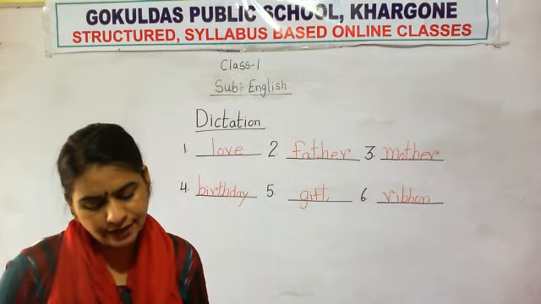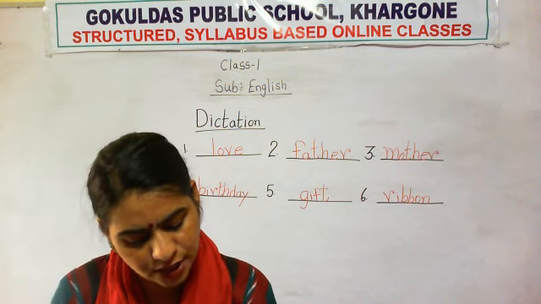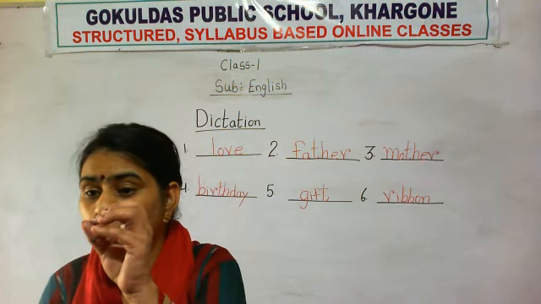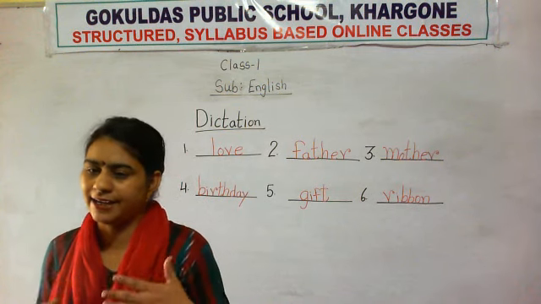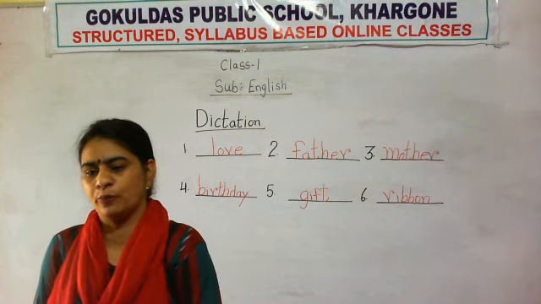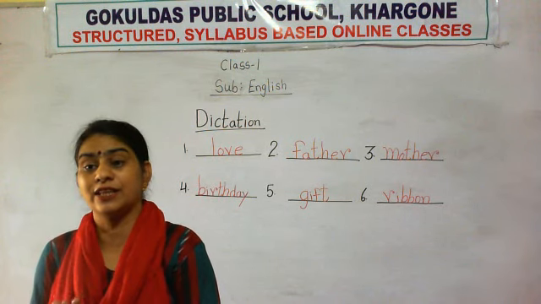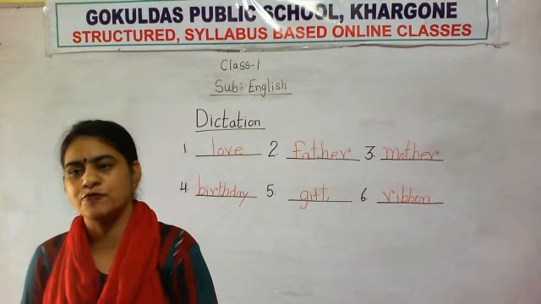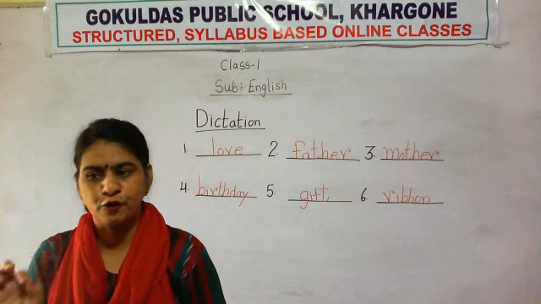Okay, and now this is your homework as well as your classwork: write some sentences in your notebook also. You can write any sentences in your notebook, but the rule is that you start the sentence with a capital letter, and after finishing your sentence you have to put a full stop.